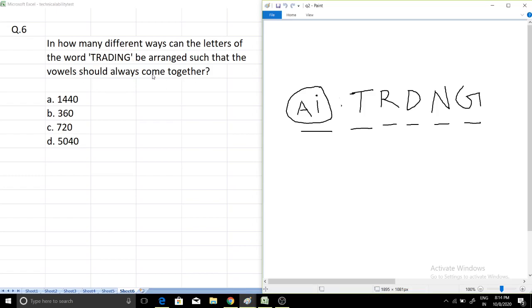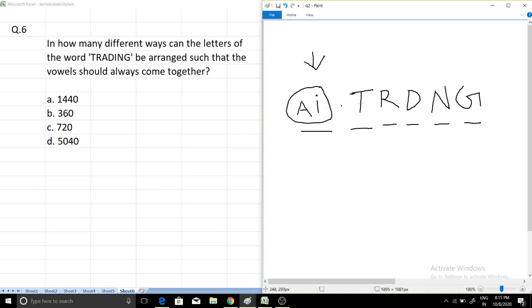So whenever it is asked to keep something together, imagine that you are keeping a box, okay, and in that box keep whatever things they say should be together. So okay, it is saying that vowels should be together. In trading there are two vowels, A and I. So I have kept A and I in a box, and now consider this box as one piece, okay, and the rest of the letters will be kept as usual.